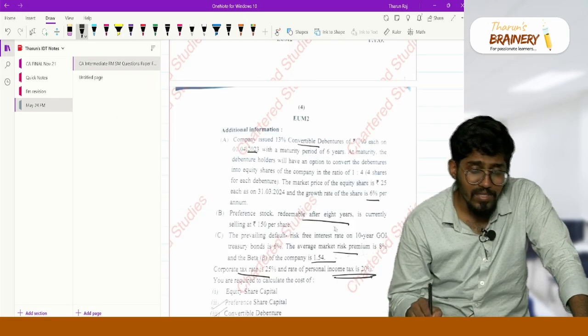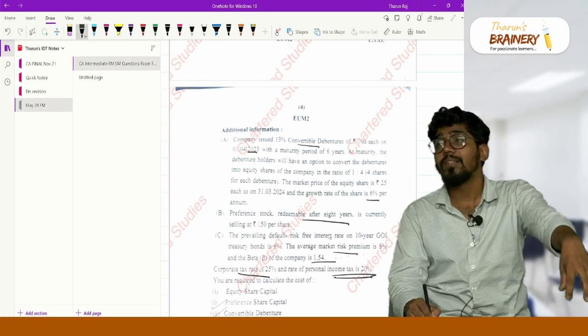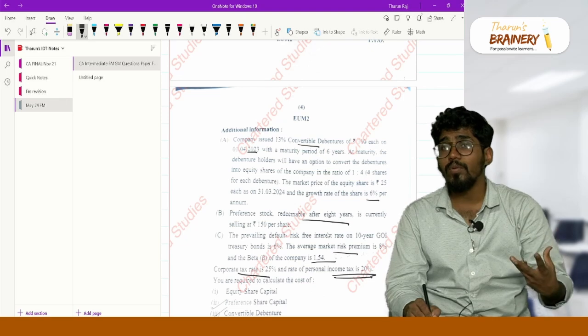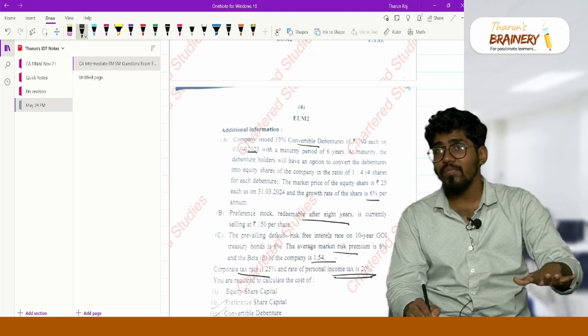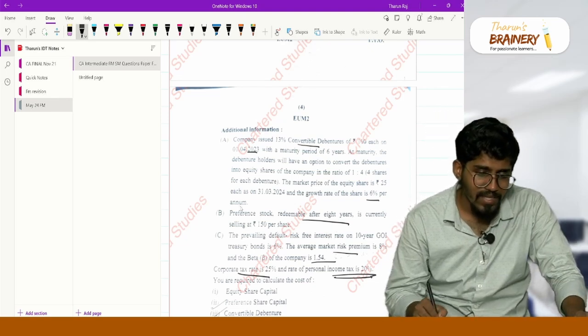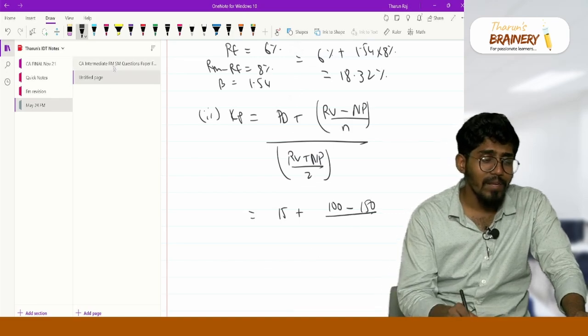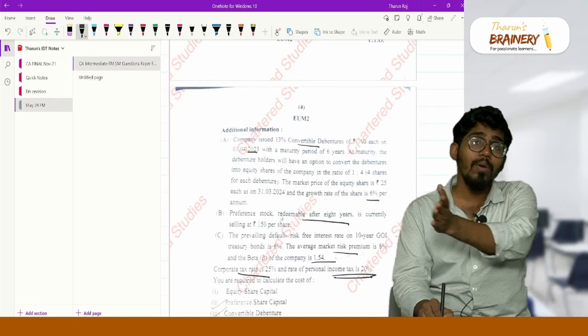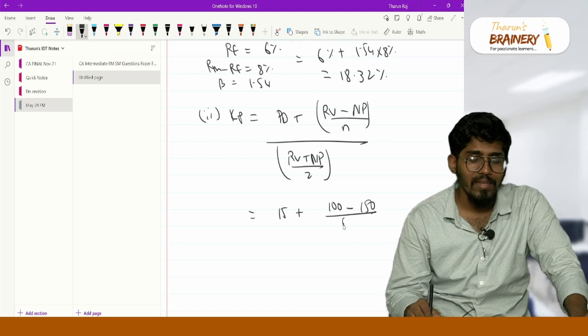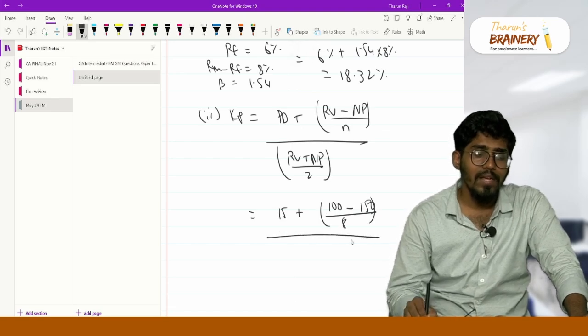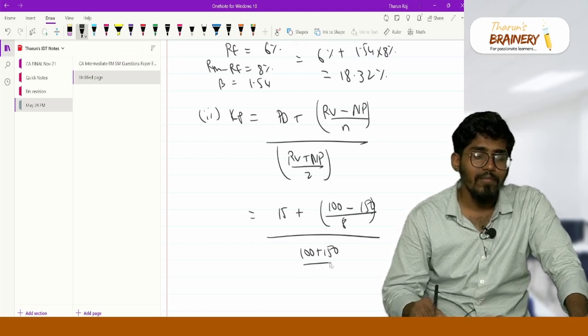Net proceeds: if this is a new issue, you will write the issue price. If it is a current preference share, you have to write the market price. So the market price is 150 per share. Redeemable after 8 years, so the remaining life is 8 years. Divided by 100 plus 150 divided by 2.